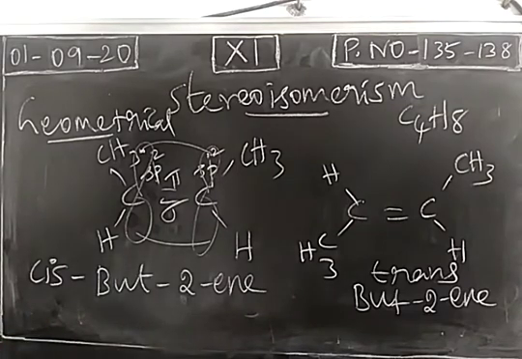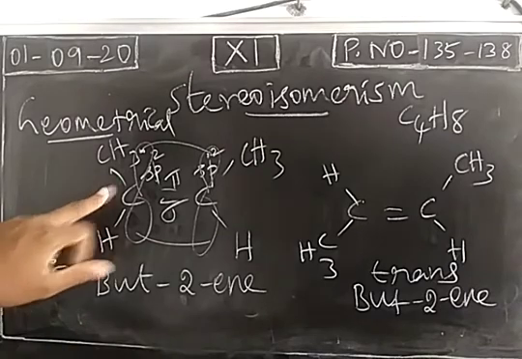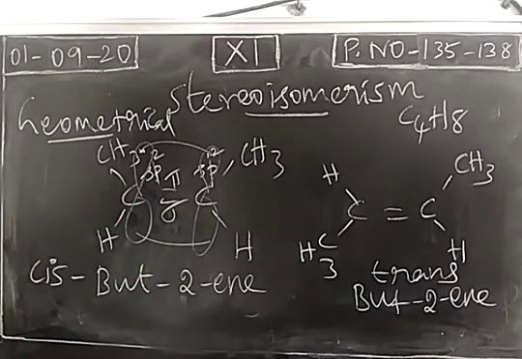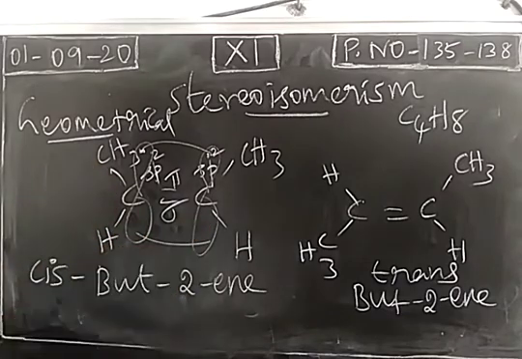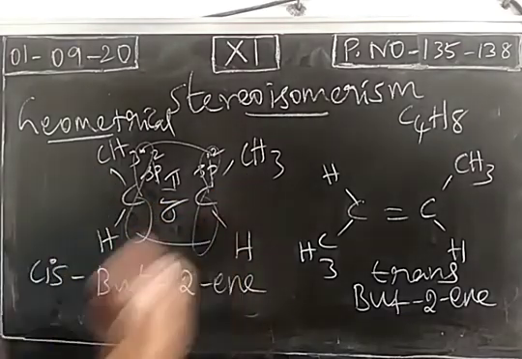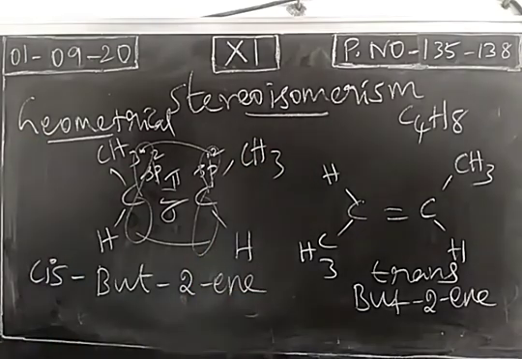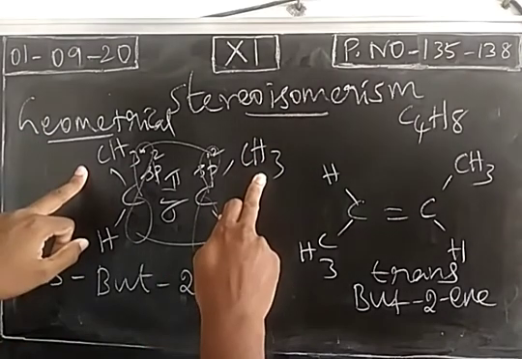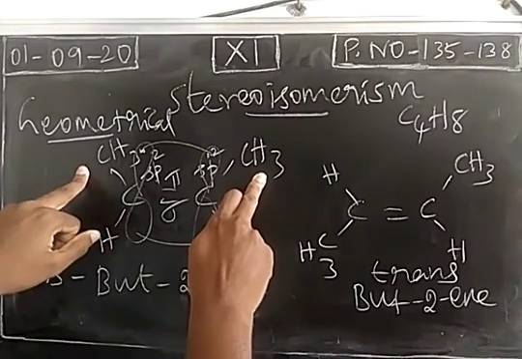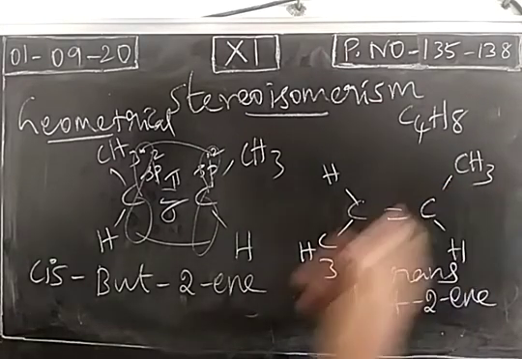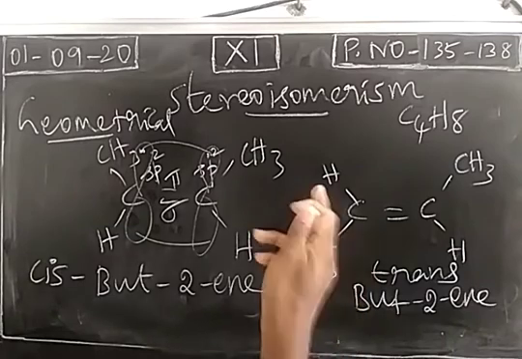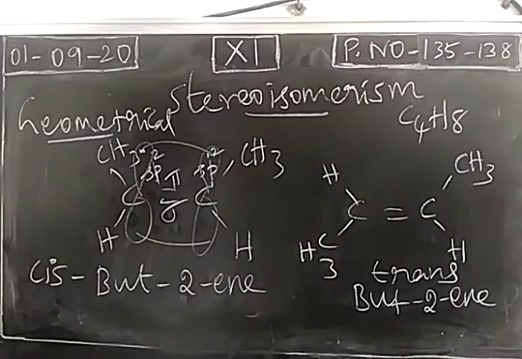When we take alkenes, if both the carbon atoms are attached with different groups, this carbon is attached with methyl and hydrogen, this carbon is attached with methyl and hydrogen. So both the carbon atoms are attached with different groups, and if the groups are similar and on the same side, we call them cis. Here, similar groups are on the opposite side, like two methyl groups and two hydrogen atoms. They are on the opposite side. We call them a trans isomer.